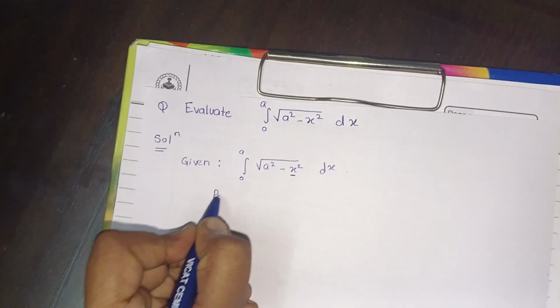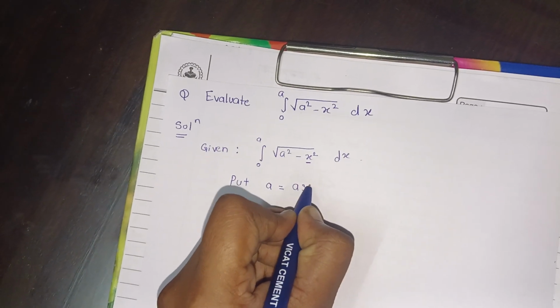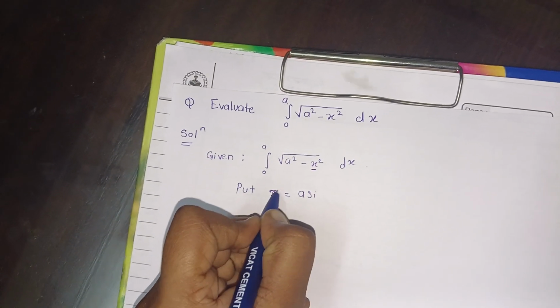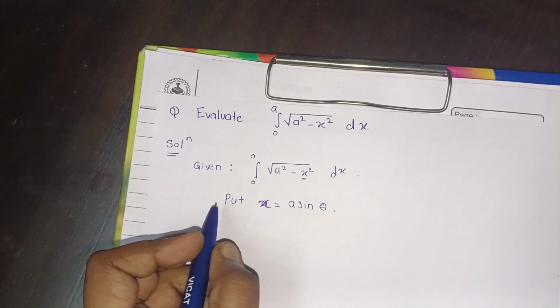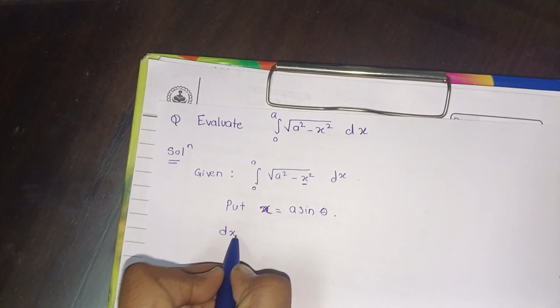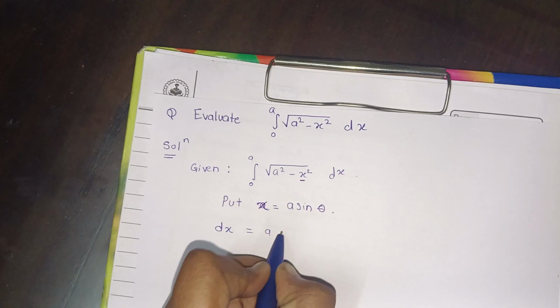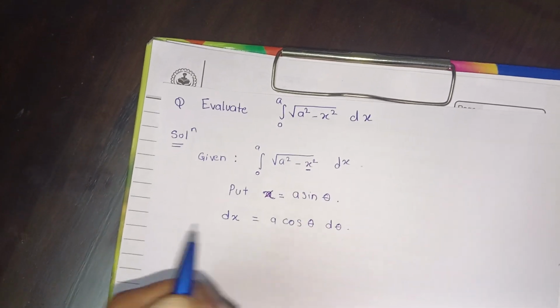So let us put x is equal to a sine theta. Let's first find dx, which is equal to a cos theta d theta.